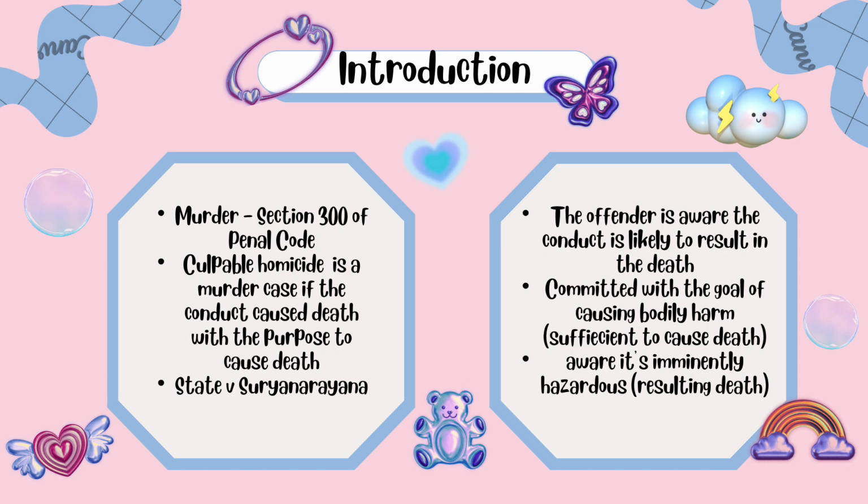For instance, in the case of State against Surya Narayana, it was stated that the accused was guilty of the offence of murder. It was because, in this case, the accused wanted to kill a person who had insurance coverage, and the accused gave some halva, a sweetmeat spiked with arsenic and mercury, to the intended victim to cause death.